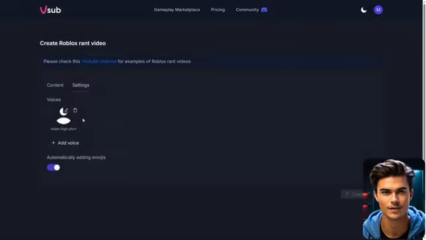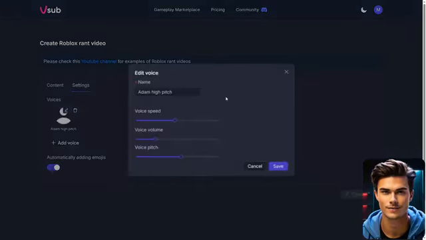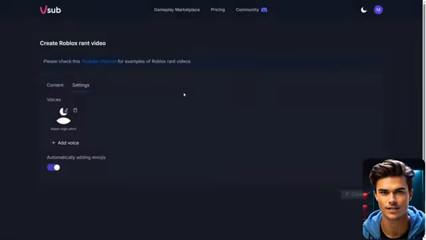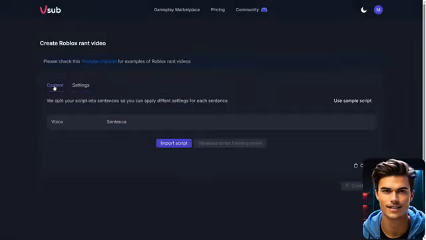In my case, I'll use the same Viral Atom voice we used earlier, and as you can see, that voice will already be set up for you here. But if you want to customize it further, just open it. You'll get the same full set of voice controls, and you can rename the voice if you want, though I'll leave it as is. Now that the voice is set, head over to the Content section and click on Import Script.